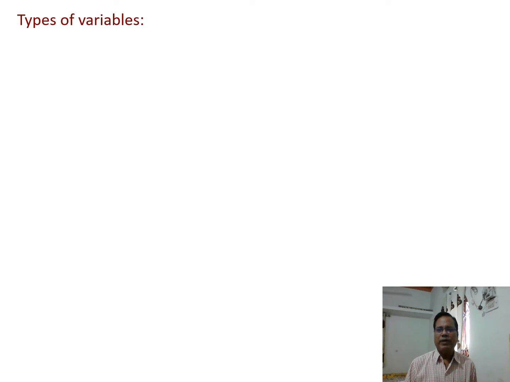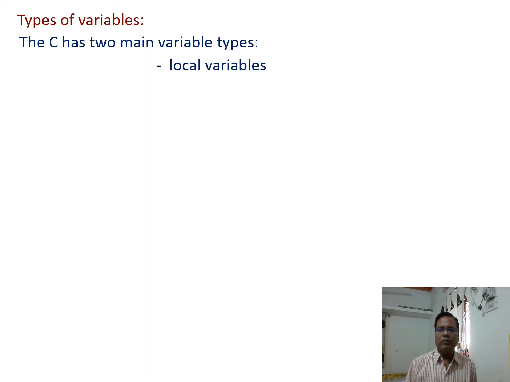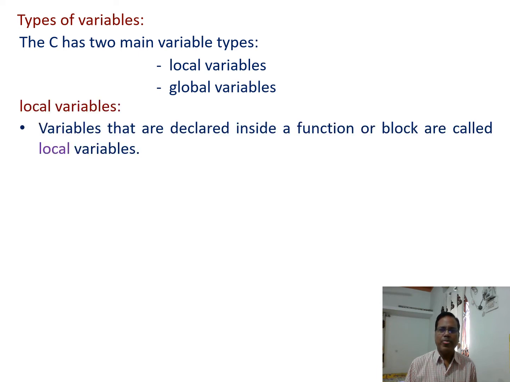Now types of variable. C has two main variable types, local variables and global variables. Let us discuss what is a local variable.